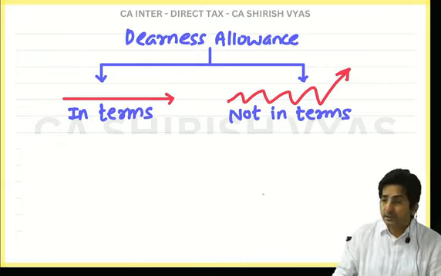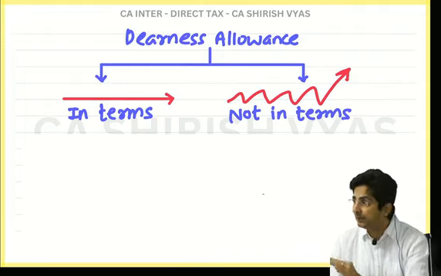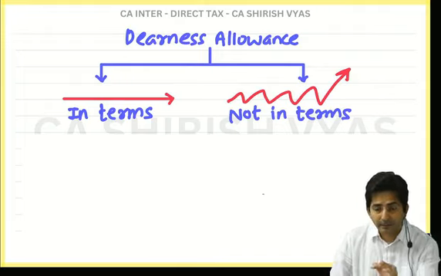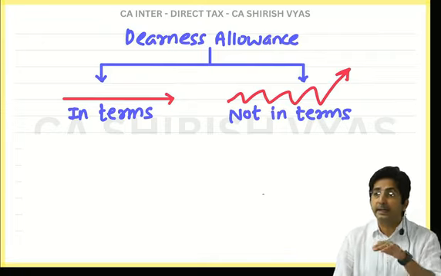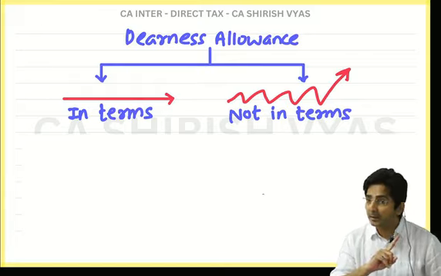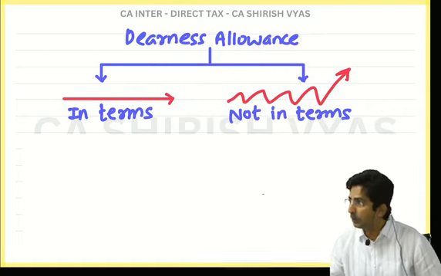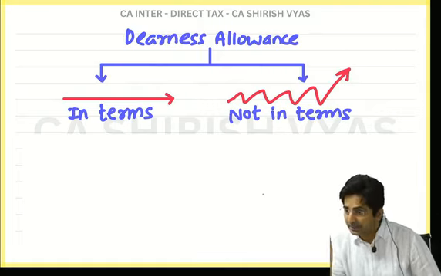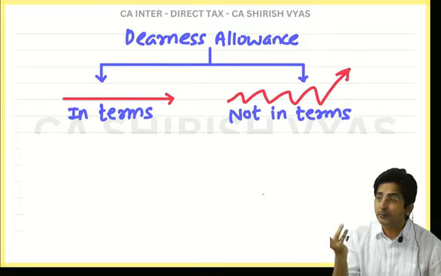Then why are we studying this? Because in whichever formula I am giving in this chapter, wherever there is dearness allowance, it is the DA in terms. Like in HRA, remember, students who are revising, they know in the formula of HRA, there was basic salary plus dearness allowance and turnover commission also, but which DA?